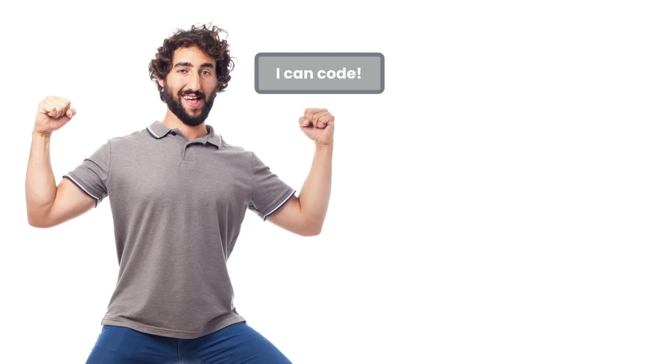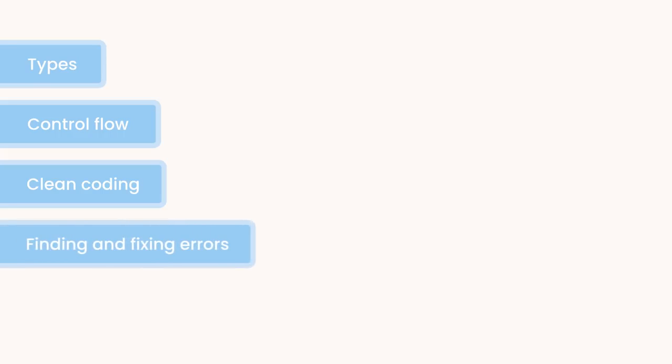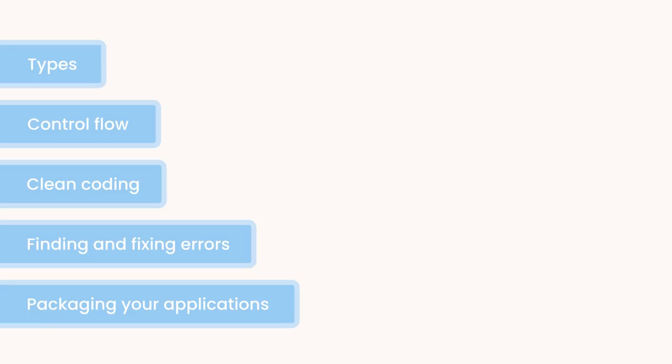But being a good programmer requires knowing how to write good code, code that is clean and expressive. That's what separates an outstanding programmer from an average programmer. So in the following section, we'll talk about clean coding. I will show you various techniques that professional programmers use to make their code clean and maintainable. And finally, in the last section, you will learn how to find and fix errors in your Java programs, as well as how to package them for deployment so others can use them.